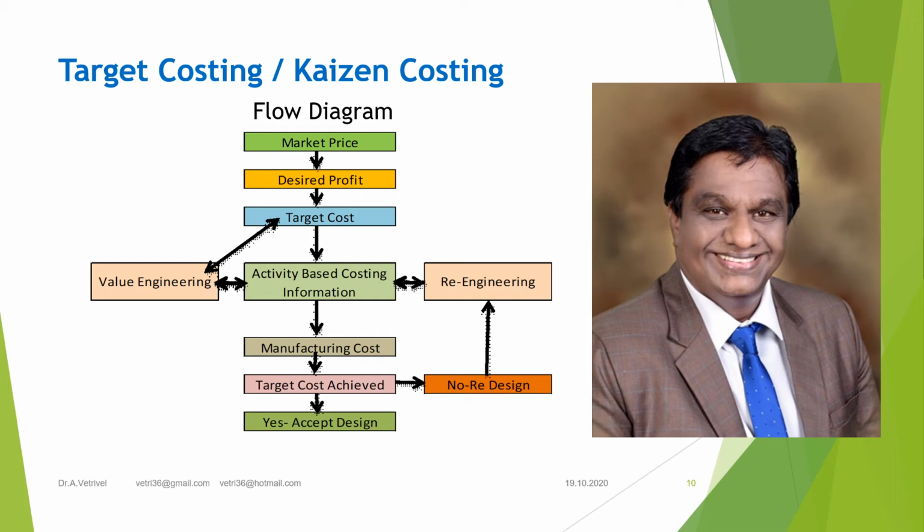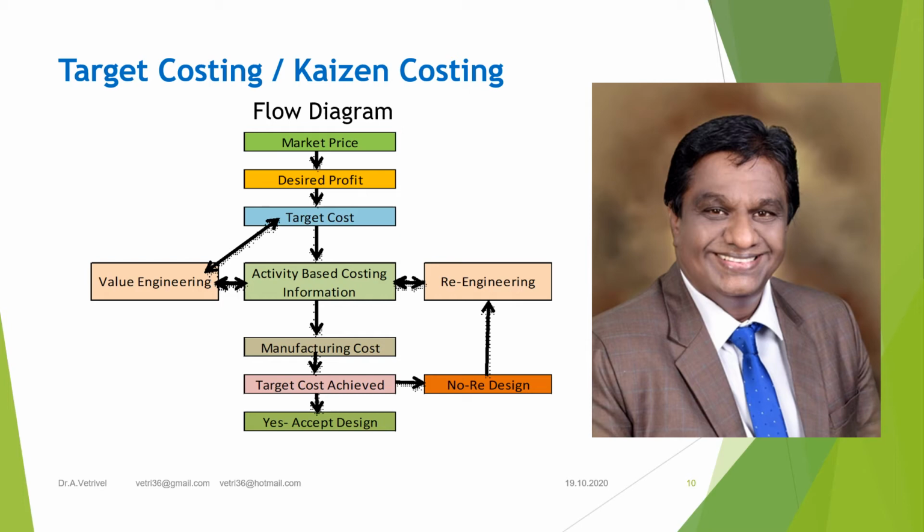Through time-driven activity-based costing, again the manufacturing cost is worked out. That worked out cost is again compared to the target cost. If it is accepted, then it will be taken for the design. If it is not accepted, again redesign. It will again go for re-engineering.